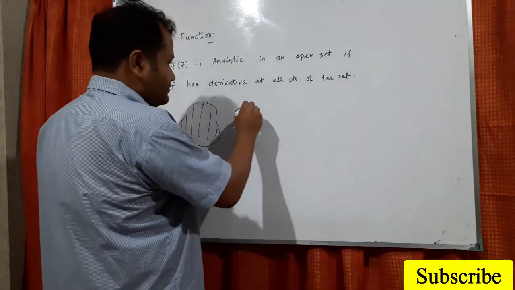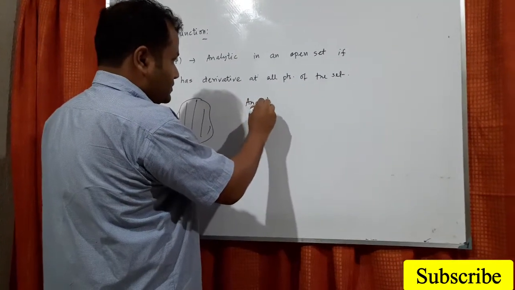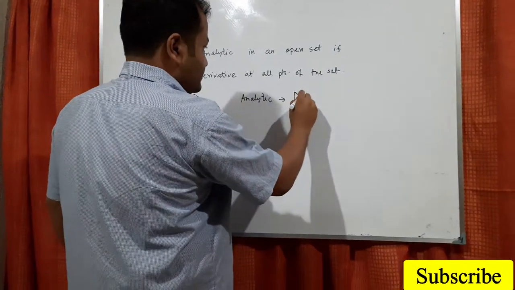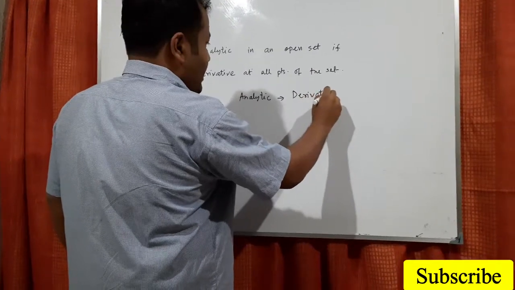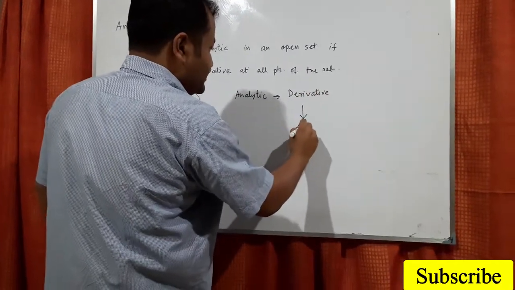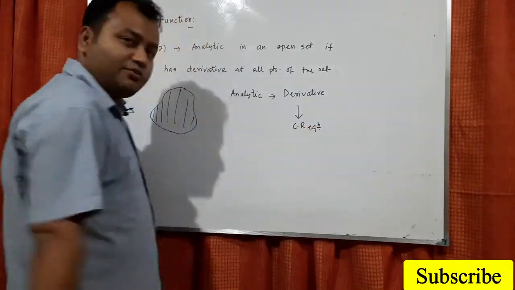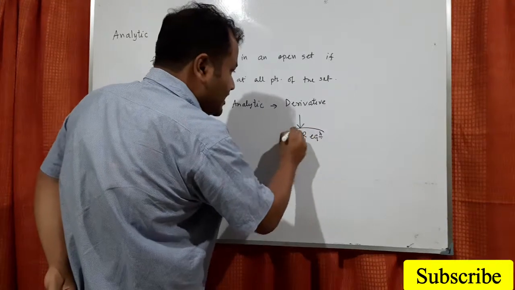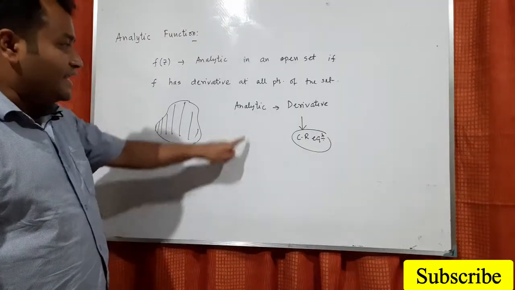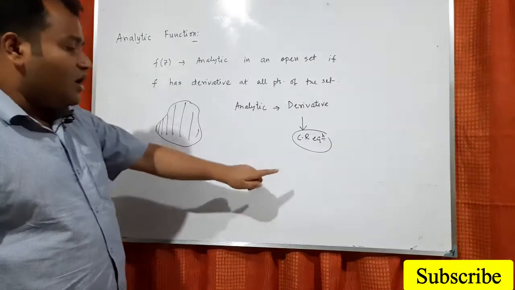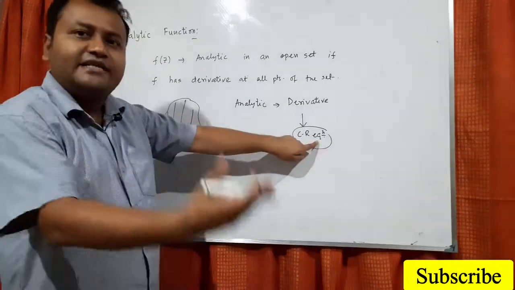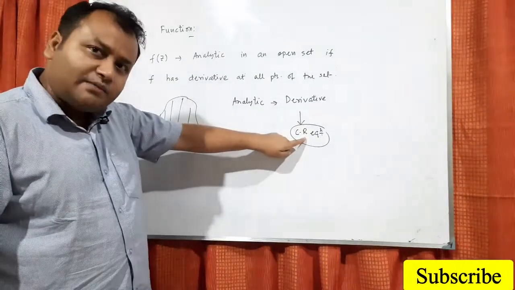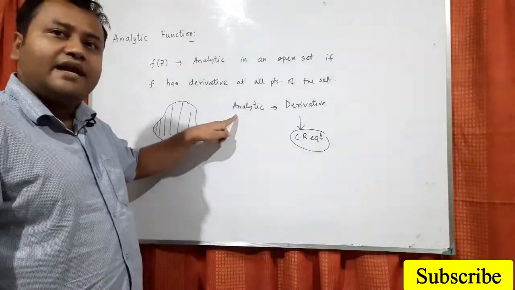Analytic means the derivative must exist, and derivative means the CR equation, that is the Cauchy-Riemann equation, must be satisfied. So this equation plays a very important role in analytic functions also, because if the CR equation is not satisfied at some point, then the derivative will not exist at that point, and the function will not be analytic at that point.